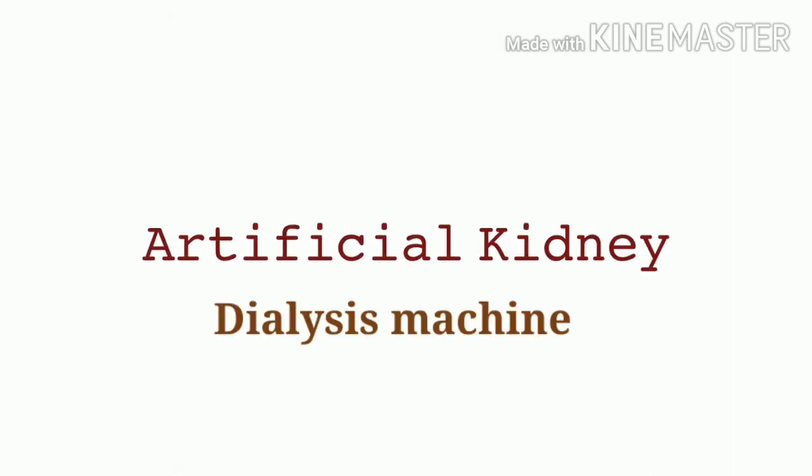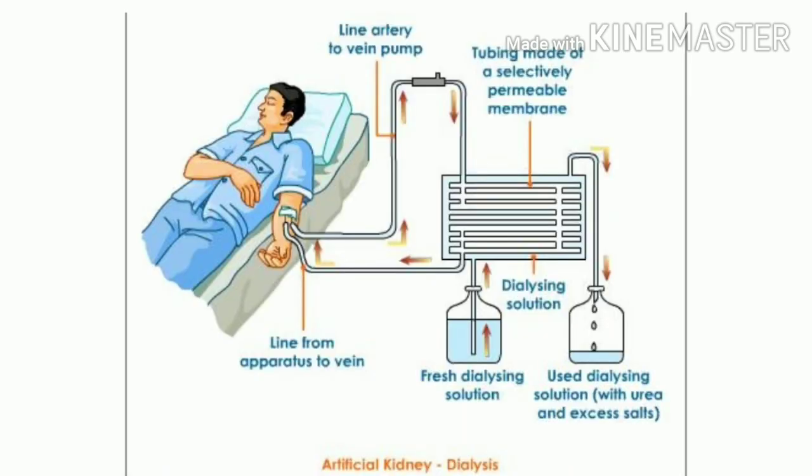In such cases, the dialysis machine acts as a lifesaver for such patients. During dialysis, the patient's blood is led from the radial artery in his arm through the machine where the urea and excess salts are removed, and the purified blood is returned to a vein in the same arm. In cases of permanent damage to the kidneys, dialysis is to be repeated for about 12 hours twice a week.